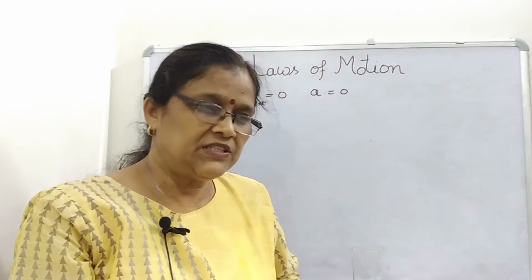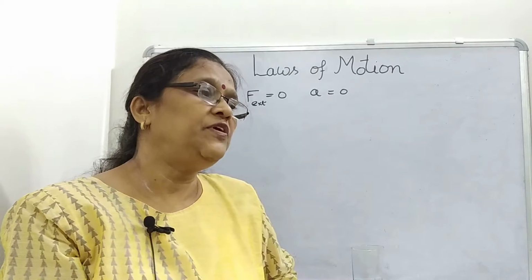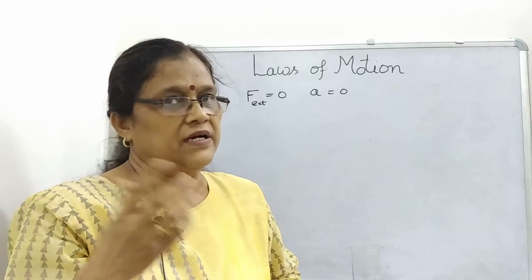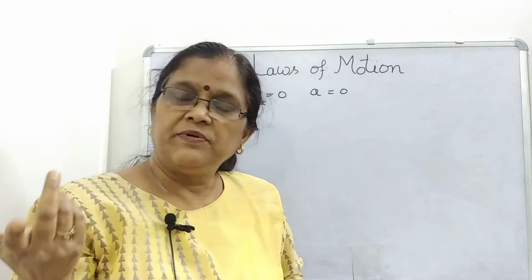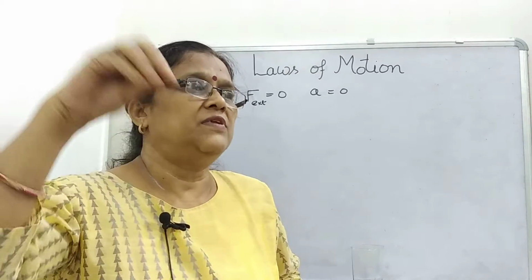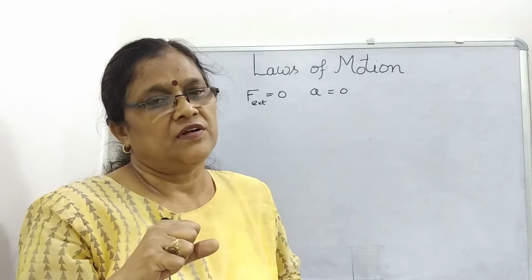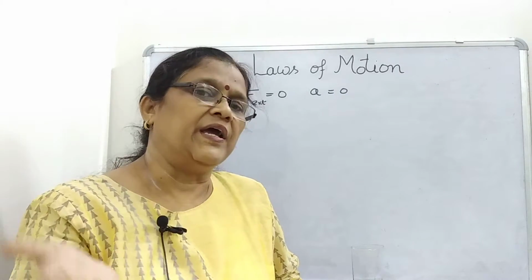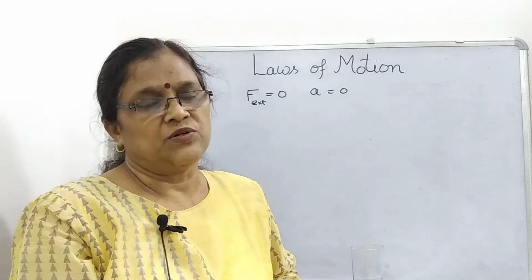Now two kinds of situations are encountered in the application of the first law. First, if we know that the net external force is 0, we can conclude that acceleration is 0. We can take the example of a spaceship in interstellar space. If it is far from all objects and all the rockets are turned off, then there is no gravitational force or any kind of force, so as per Newton's first law of motion, we can conclude that its acceleration is 0.